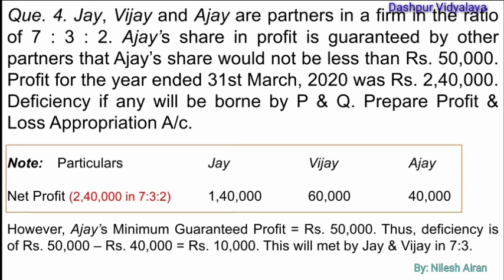First of all, the profit will be distributed among the partners in their respective ratios. For Jai, it is 1,40,000. For Vijay, it is 60,000. And for Ajay, rupees 40,000. However, the minimum guaranteed amount for Ajay is rupees 50,000. Thus, the deficiency of rupees 10,000 will be made by Jai and Vijay in the ratio of 7:3.